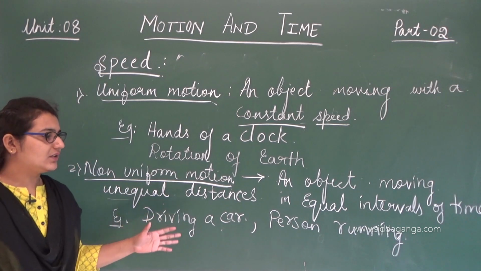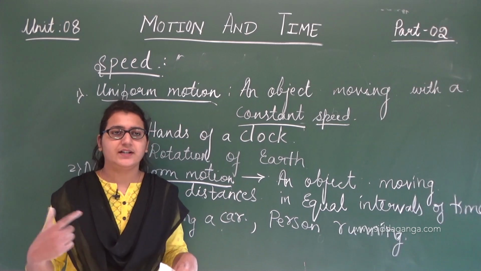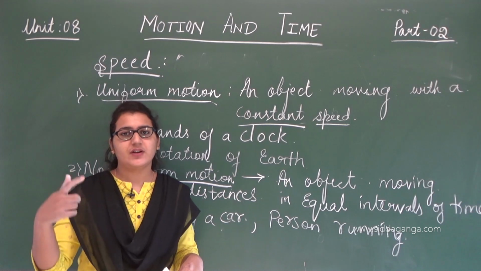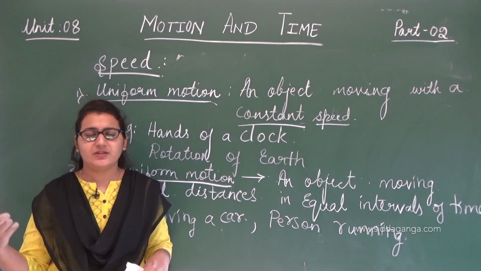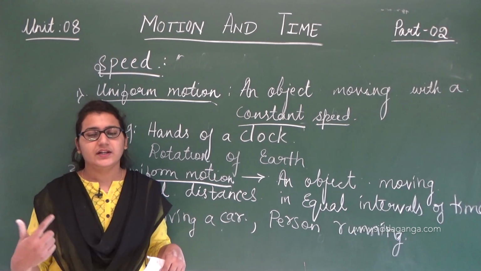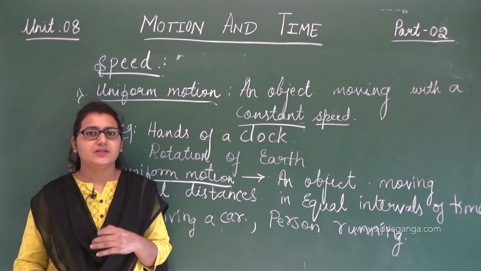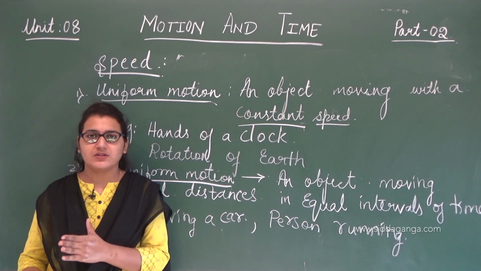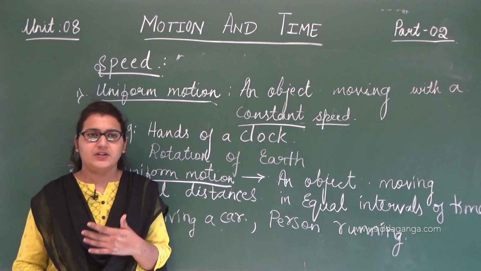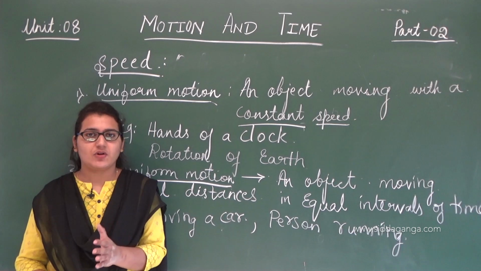Example, driving a car, and yes, a person running. Starting, we'll run slow. We'll warm up our body and run slow, but as we keep running we might run fast gradually, but again after some time we'll be tired and slow down our speed. We'll start running slow, even slower, and then we'll stop. So we are not maintaining a constant speed throughout the running. First it will be slow, fast, and then slow, fast, like that. So here constant speed is not maintained.